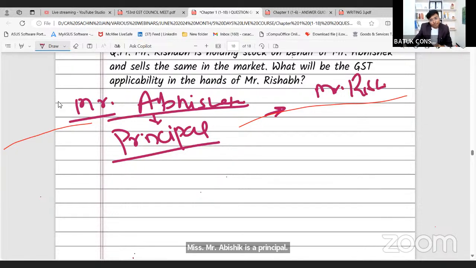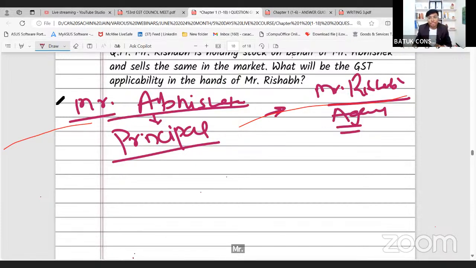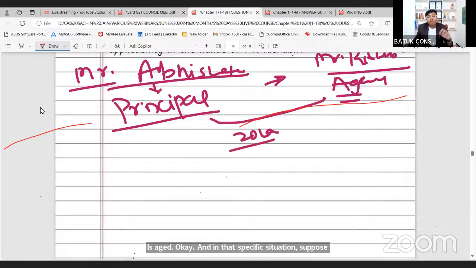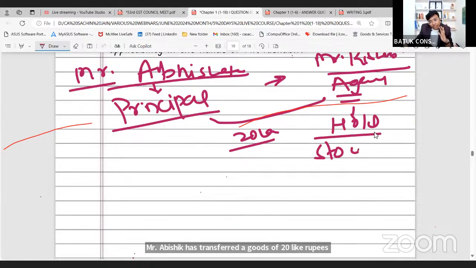Mr. Rishabh is an agent. In that specific situation, suppose Mr. Abhishek has transferred goods worth 20 lakh rupees to Mr. Rishabh, and Rishabh has held those goods in his stock, that means he has held them in stock. In that case, when Mr.